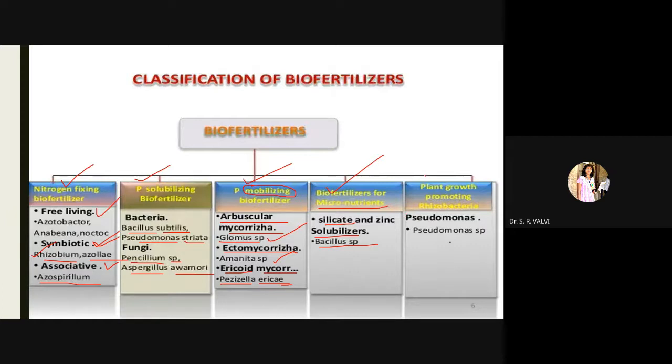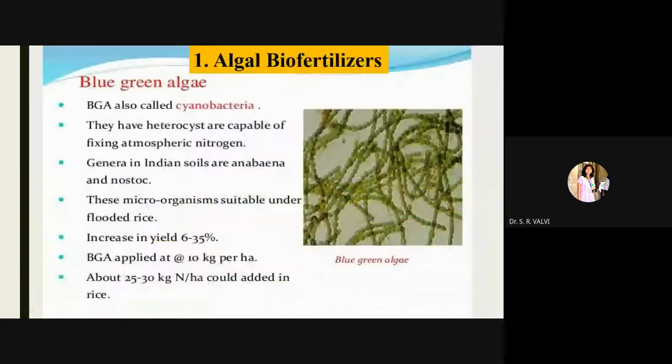Then the last one is plant growth promoting rhizobacteria, for example Pseudomonas, and particular species of it are used to act as plant growth promoting rhizobacteria. Hence onwards, I'm going to explain the four types of biofertilizers one by one in detail.